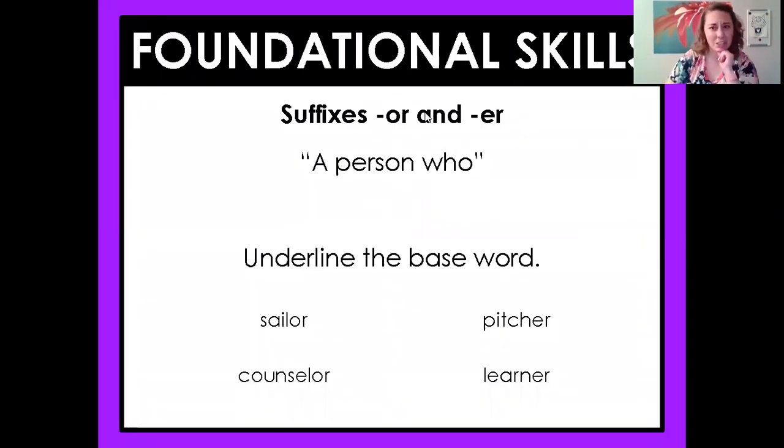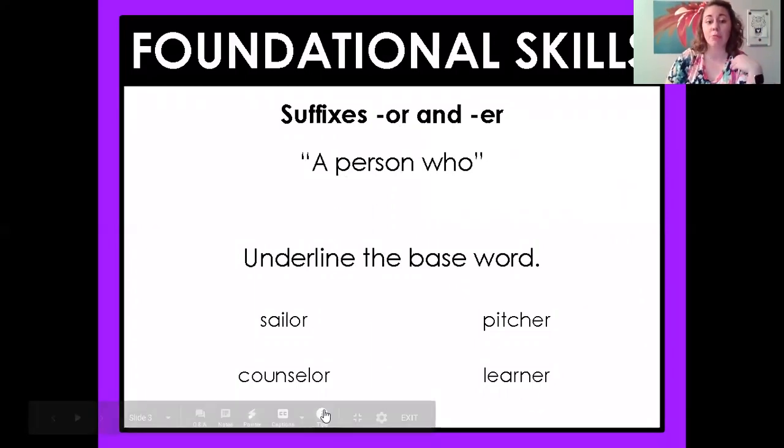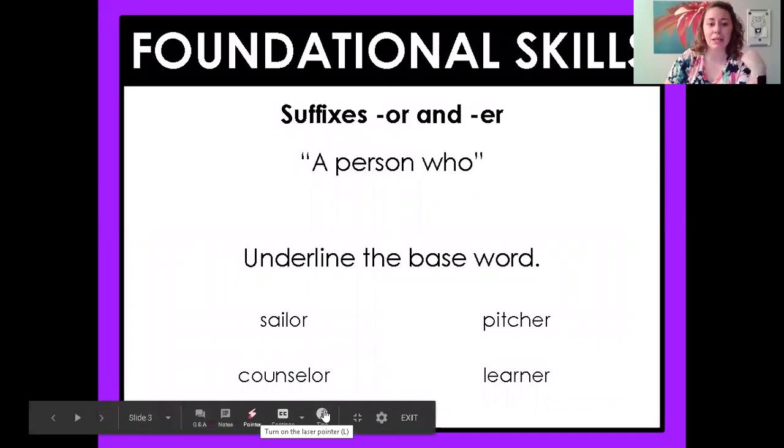So let's talk foundational skills. Today we're focusing on the suffixes OR and ER. And these suffixes mean a person who. So in this, let's think about the base words. On your own, you could write down these words and underline the base word, but we will just talk about them. So the base word for sailor is sail. So a sailor is a person who sails.